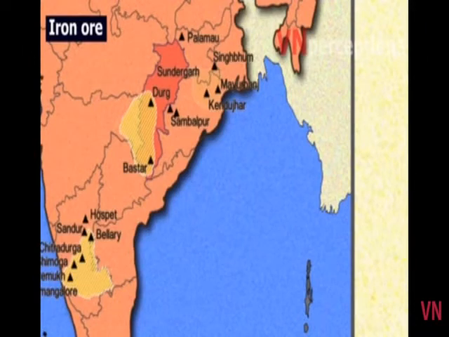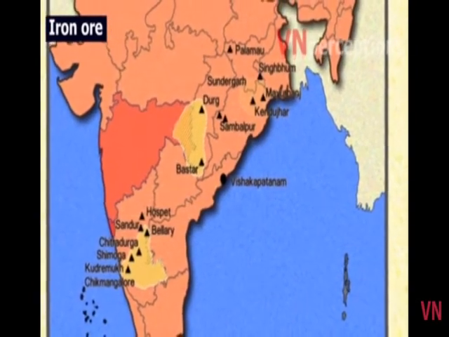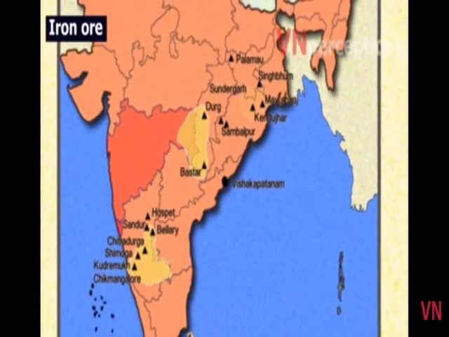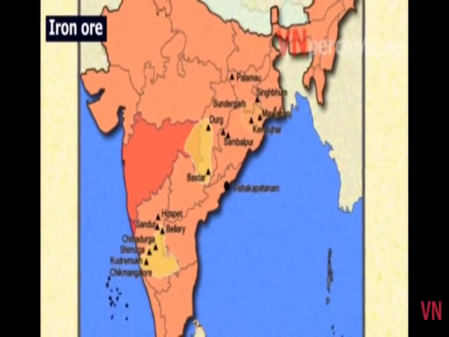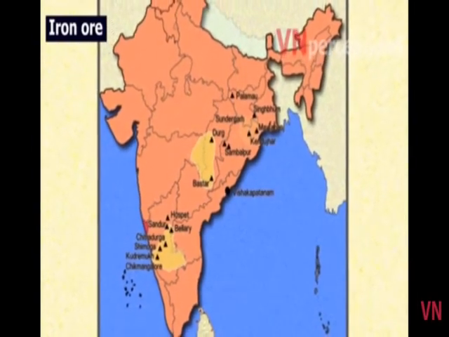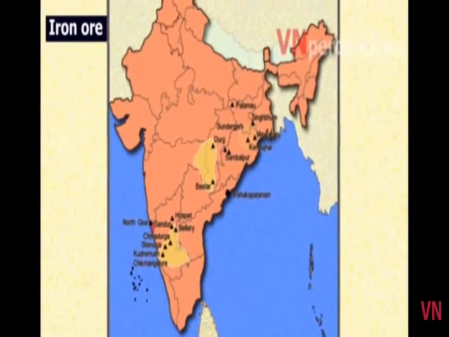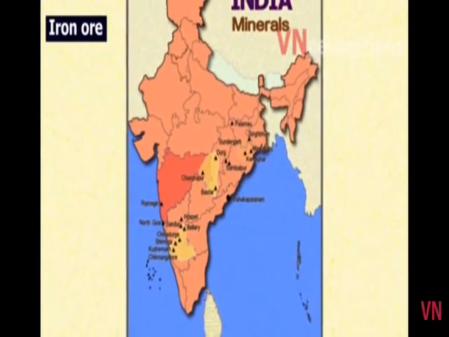Iron ore from these mines is exported to Japan and South Korea via Vishakhapatnam port. Then comes the Maharashtra-Goa belt. Goa has vast deposits of iron ore. However, the iron ore is of the inferior limonite and siderite variety. In Goa, the richer and larger varieties are confined to North Goa. In Maharashtra, it is Ratnagiri and Chandrapur districts.